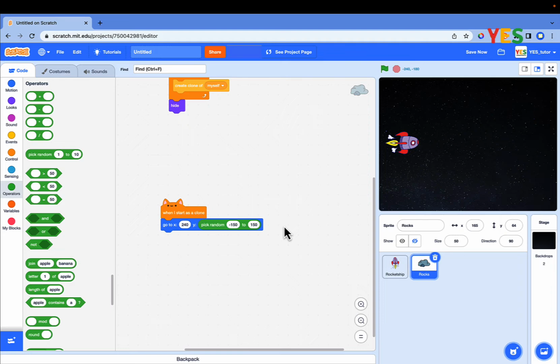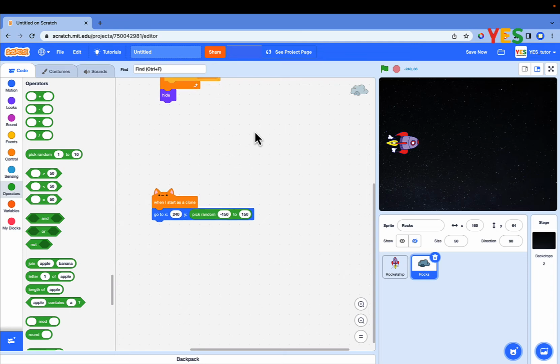Click on the green flag. You can see rocks appear on the right edge of the stage at a random height, but rocks are not moving towards the rocket ship. Move the rocks towards the rocket ship. Change the rock's X position by a negative value. First, add a condition loop. Check whether the rock touches the rocket ship.